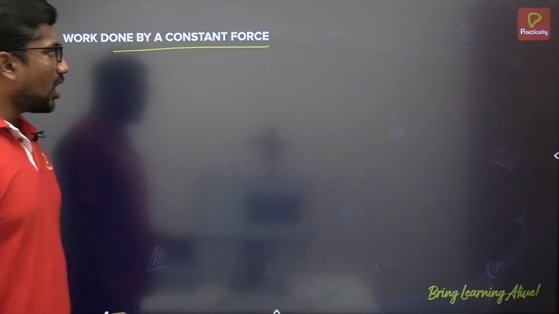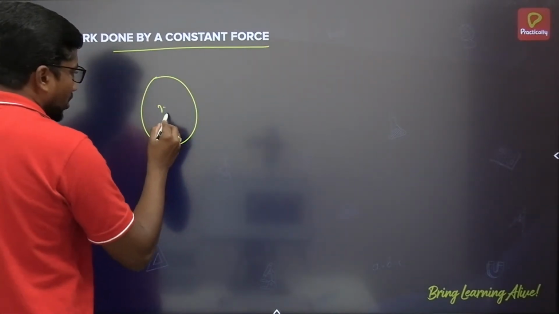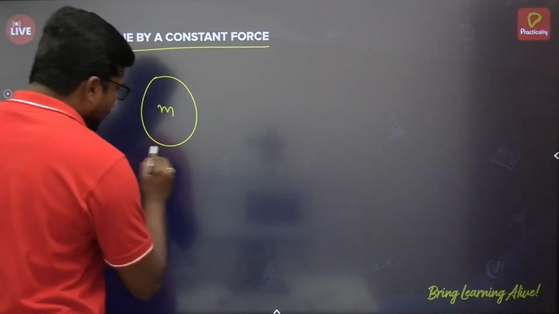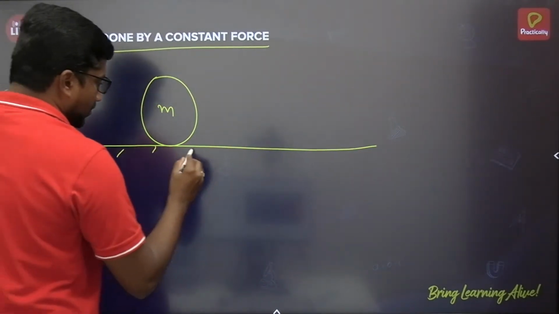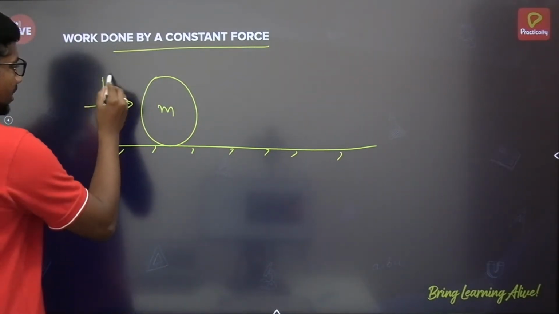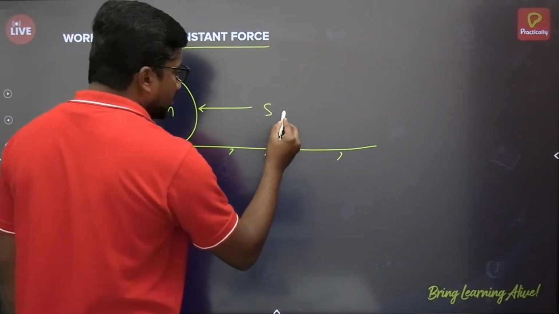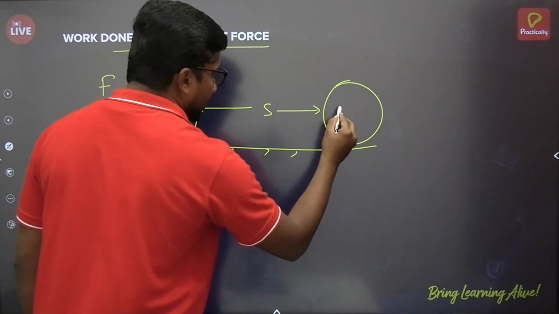So work done by a constant force, that's what we discussed here. Let us consider a body of mass m. Let F be the force acting on the body due to which the body is displaced to an extent S meter.